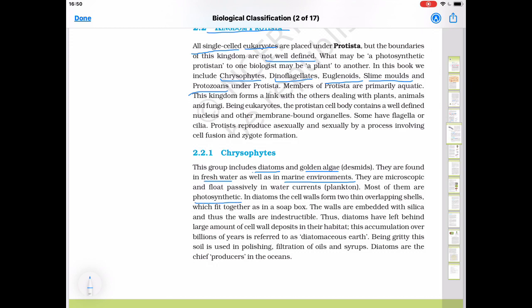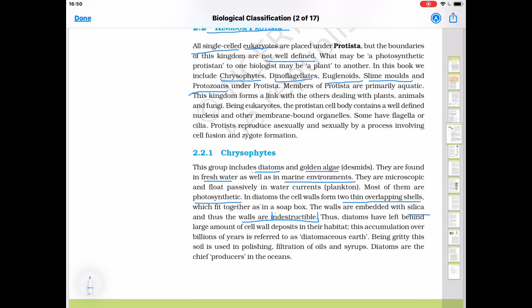In diatoms, the cell wall consists of two thin overlapping shells. The cell wall consists of two coverings like a soap case, where the two different parts are there and they fit with each other, like in a soap box. The walls are embedded with silica. In their wall, silica is present, which makes their wall indestructible. That is, they will not dissolve completely.